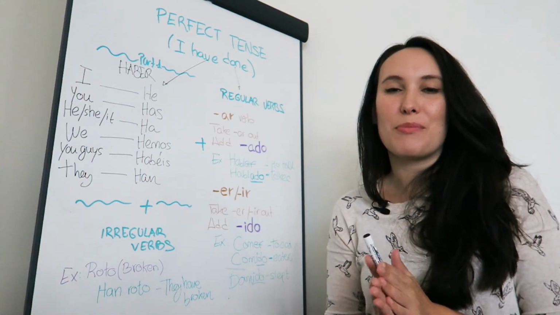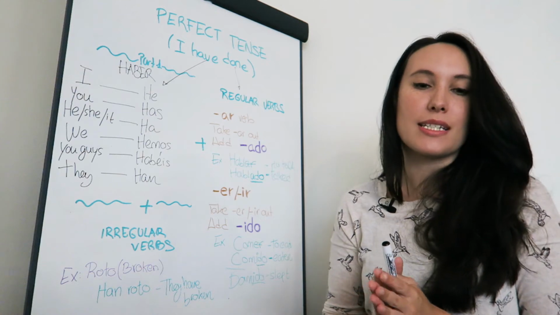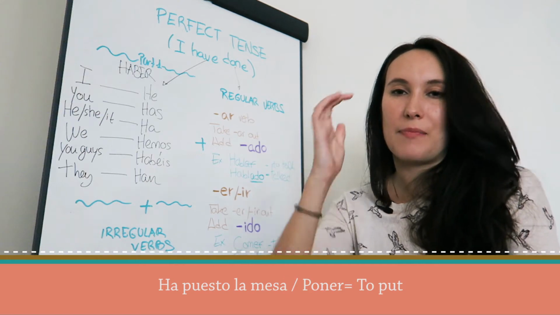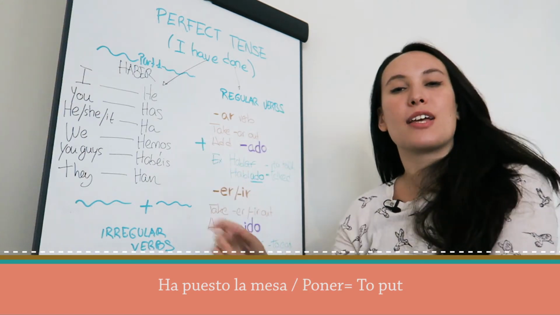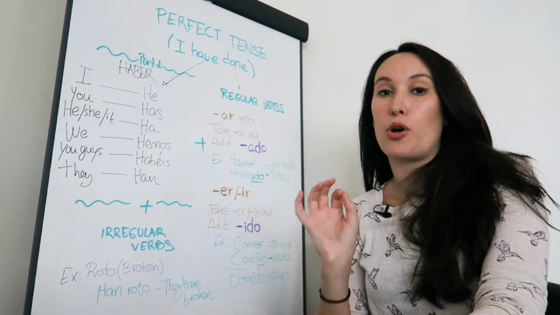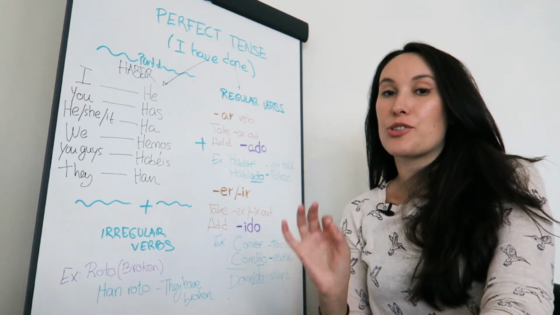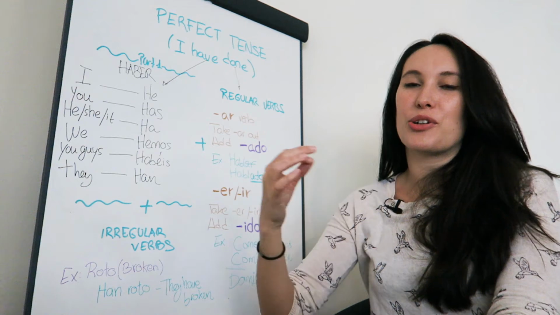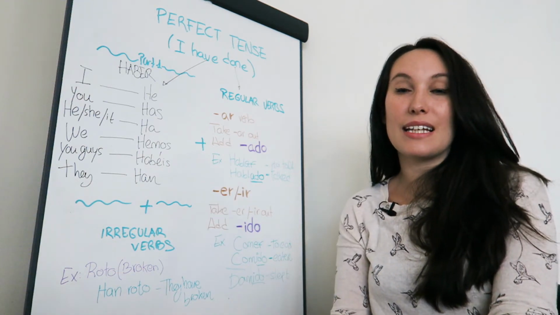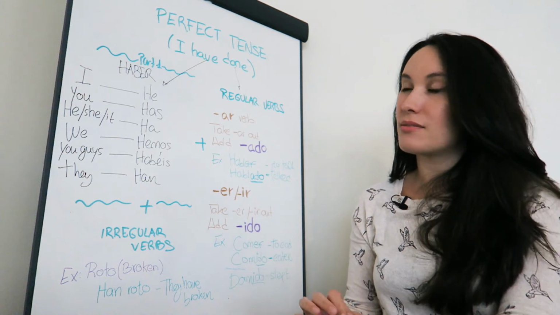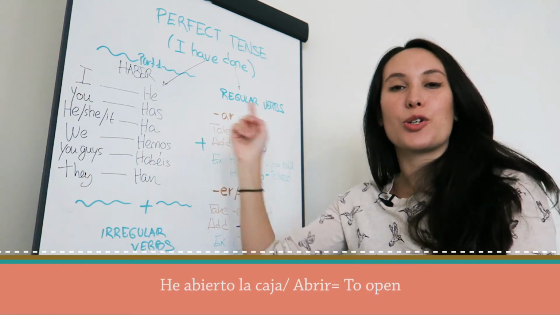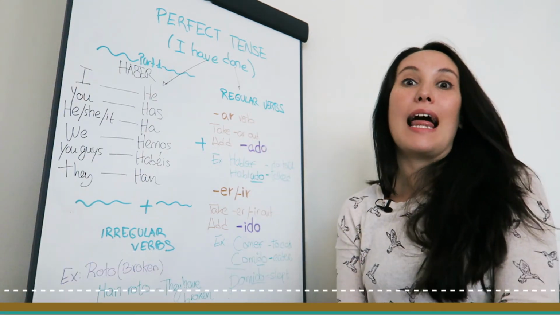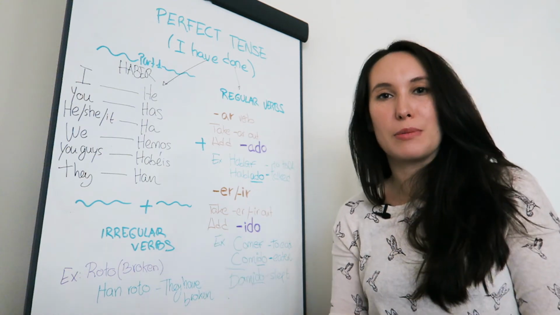Let's do two more examples with the irregular ones, just like we did with the regular ones. One example will be ha puesto la mesa. Ha is he or she has, and puesto is the irregular for poner, which means to put or to set. So she or he has set the table, la mesa. And the other example is he abierto, which is irregular for abrir, to open: he abierto la caja, I have opened the box.